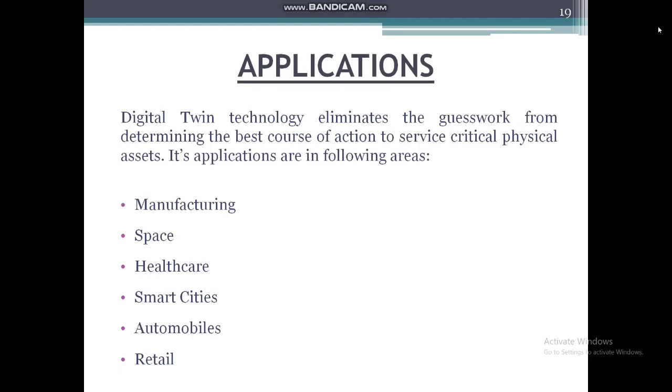It can also be designed to make the virtual model of vehicles before their actual construction, which is in the automobile sector. It also has its applications in retail and space sectors. And other than these sectors, digital twin has applications in n number of fields also.